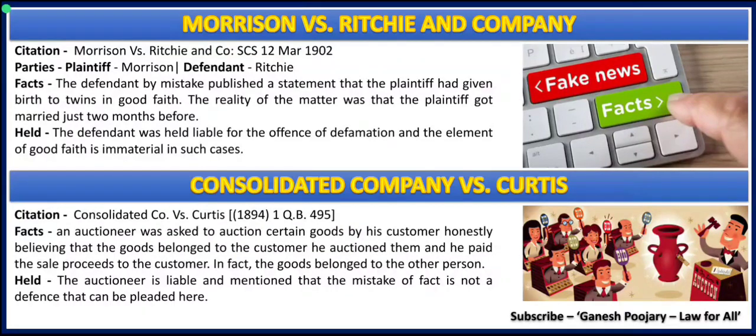The next case law is Consolidated Company versus Curtis. Here is the scenario. There is a company which does auctions of different things of different people. One fine day, a person comes to their office. We'll call that person ABC. This ABC person comes into the office and says, I have some materials named X, Y, Z, etc., and you have to auction these things on my behalf.